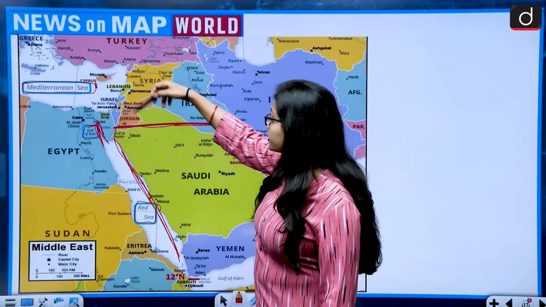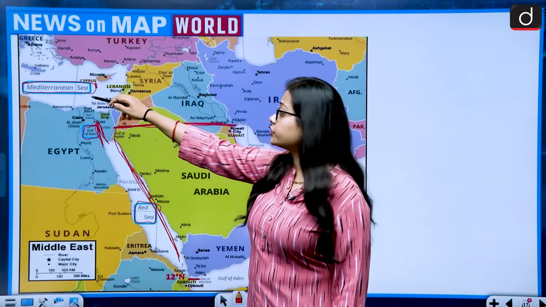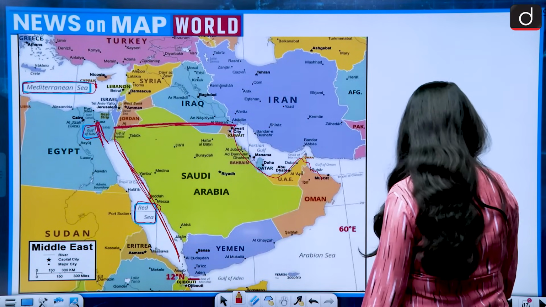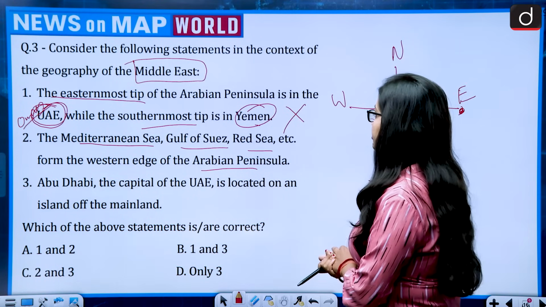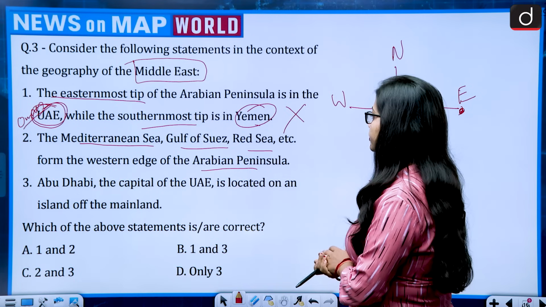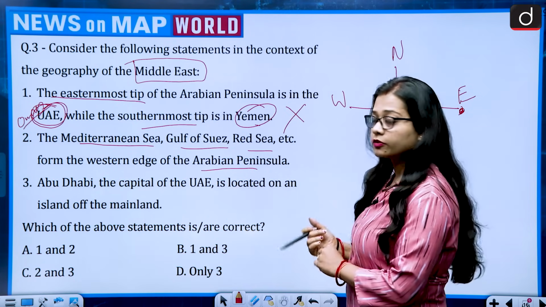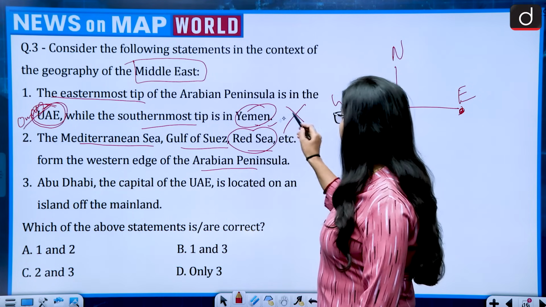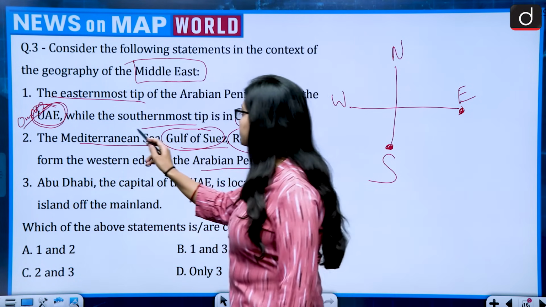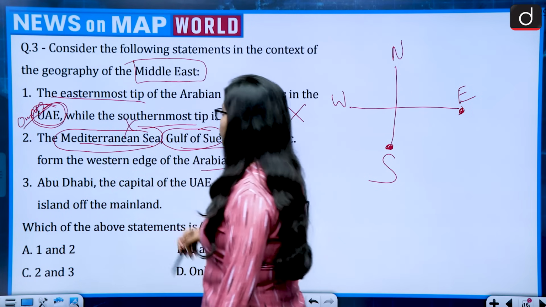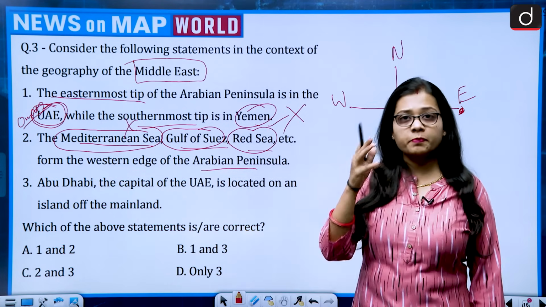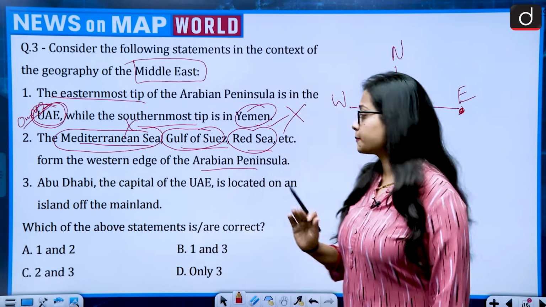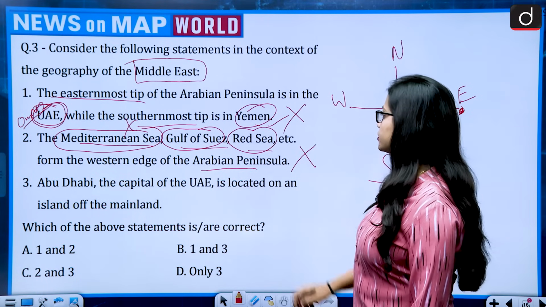So the Arabian Peninsula is not sharing a border with the Mediterranean Sea. Red Sea is correct, Gulf of Suez and Mediterranean Sea are not, and the Mediterranean Sea in particular is absolutely wrong. So this statement becomes wrong.